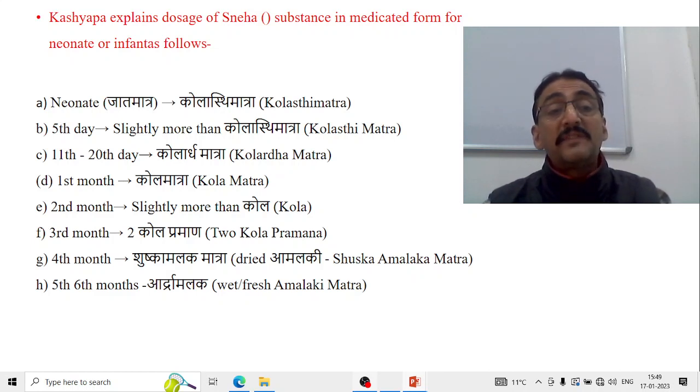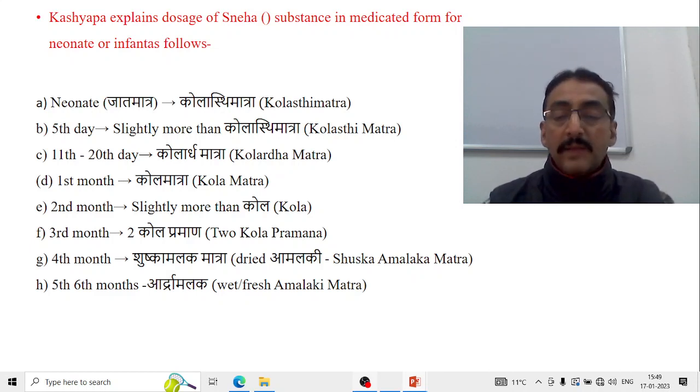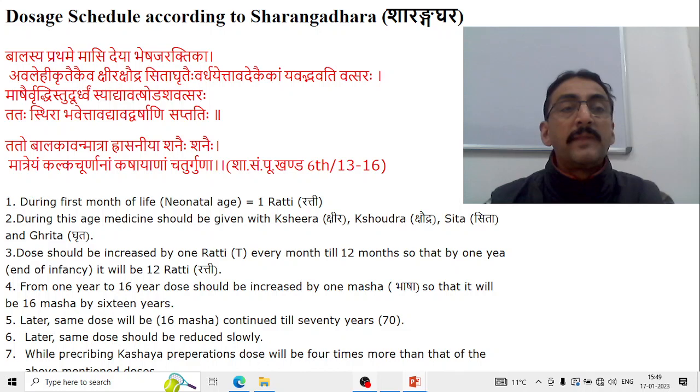And in the 5th or 6th month, the dose for an infant is Ardra Amalaka matra. So this is again explained by Kashyapa. Especially this holds true for the sneha, any of the ghrita and taila preparations.